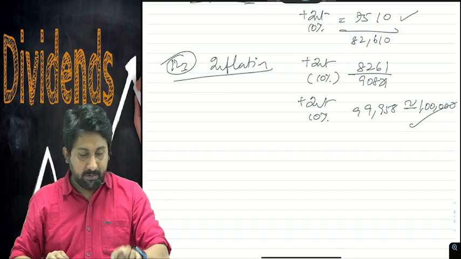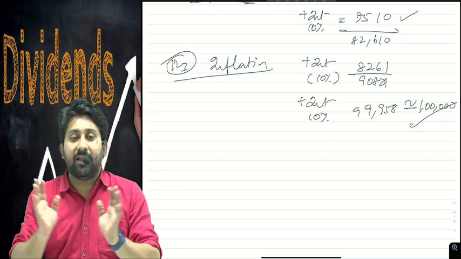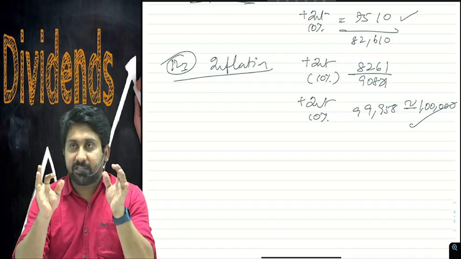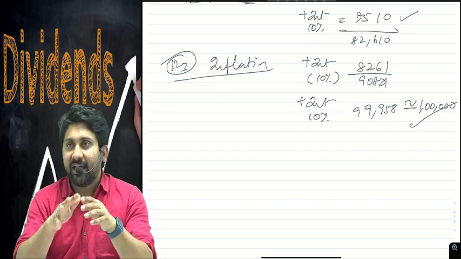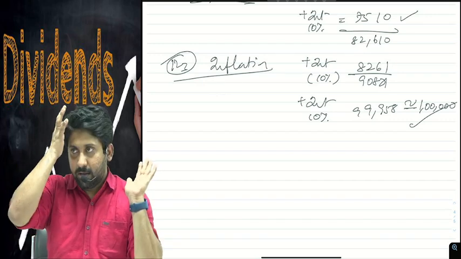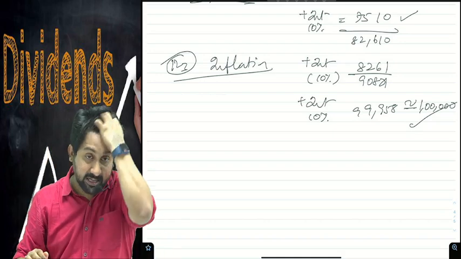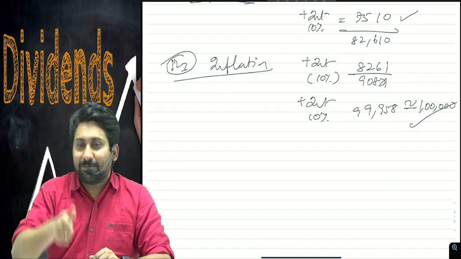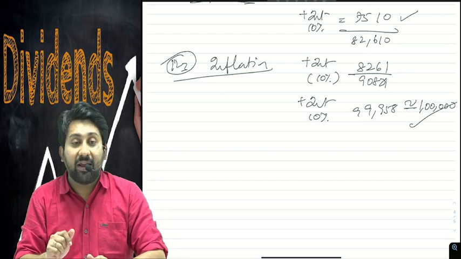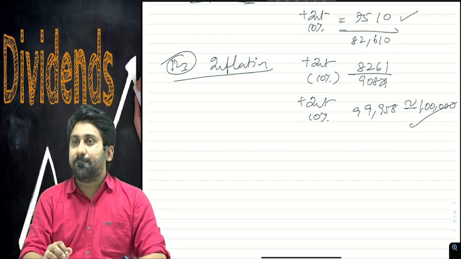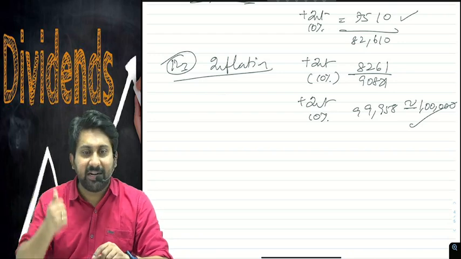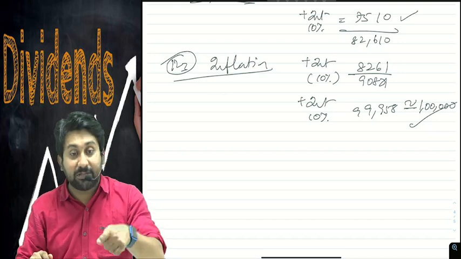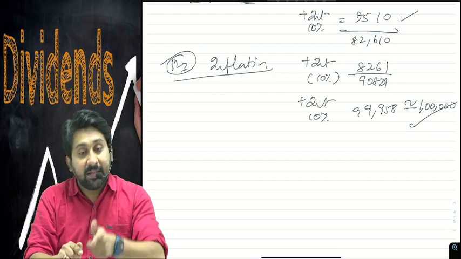For example, if I invest in SBI, it is a risk-free investment. No risk in investing in SBI. I'm not talking about SBI stocks, I'm talking about SBI fixed deposit. Risk-free. Even when the risk is not there, why will SBI pay 6% or 7% to you? To tackle inflation, not the risk. SBI fixed deposit paying 7%, why is it paying you? It is not paying because there is a risk. It is paying because that amount is subjected to inflation. To tackle the inflation, they will pay the interest.